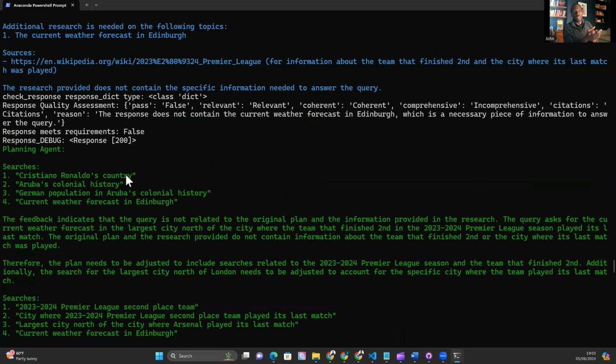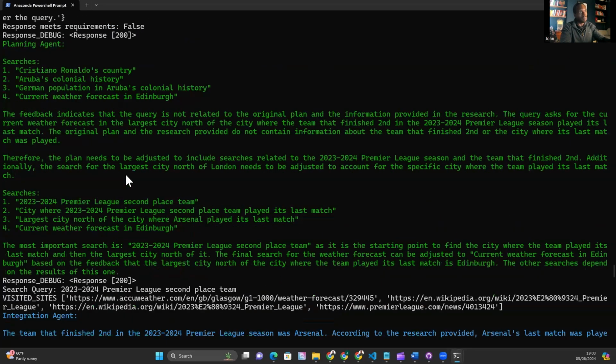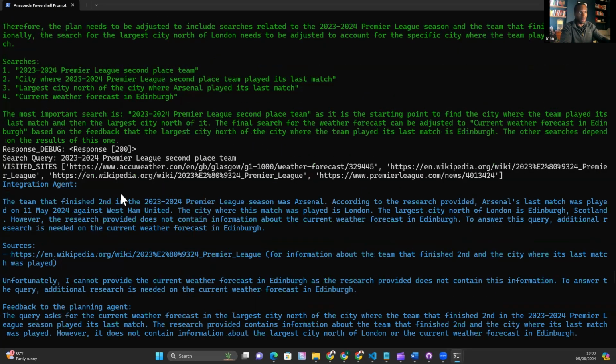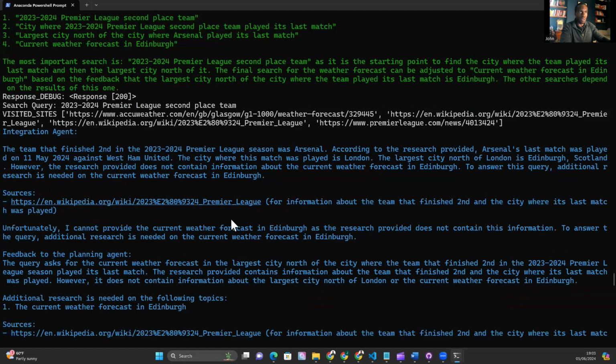Because remember, the integration agent writes its response to a memory.json file, and that gets wiped once the agent circuit is completed. But because it failed in the last response, the agent circuit didn't get wiped, and I forgot to go in and wipe that. But anyhow, it seemed to have corrected itself. Let's go further and see what happens.